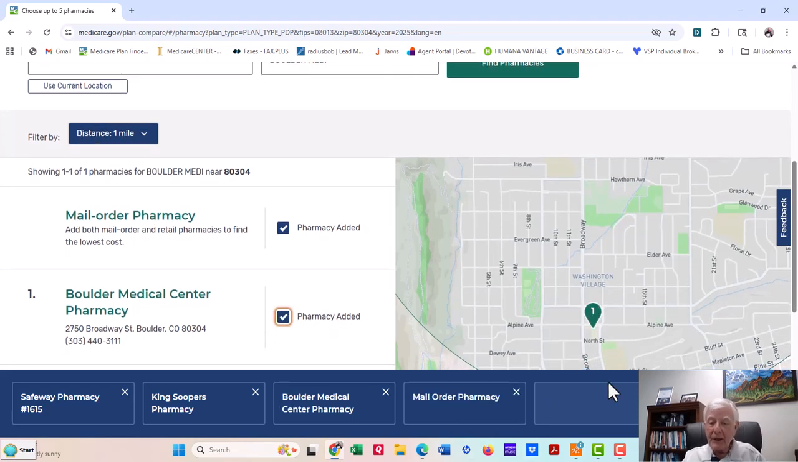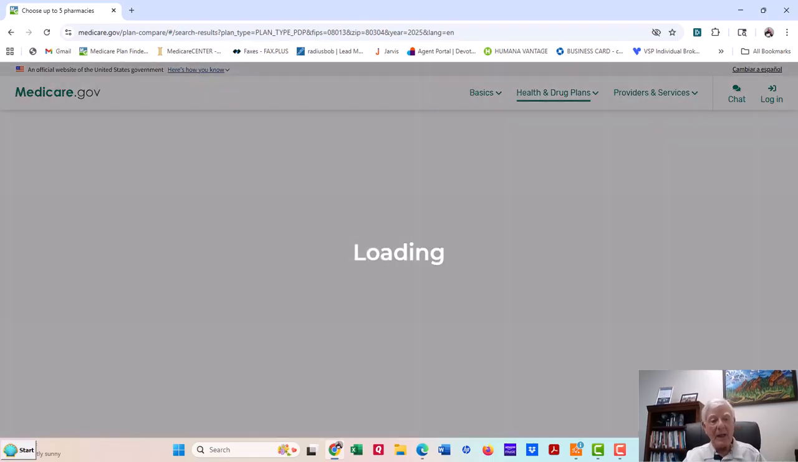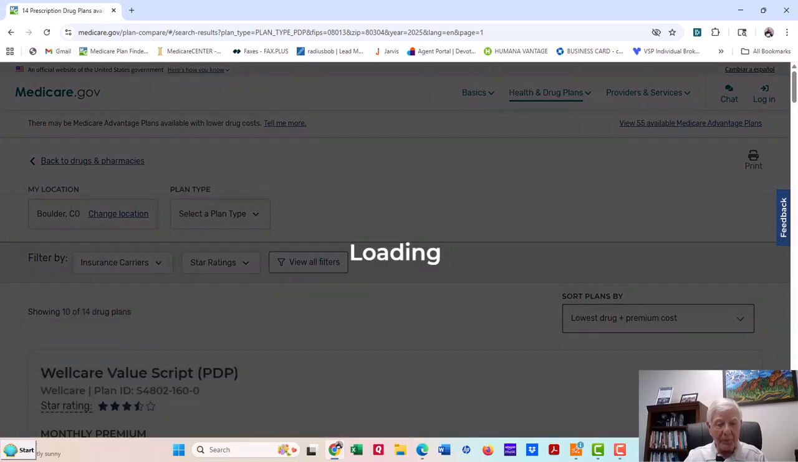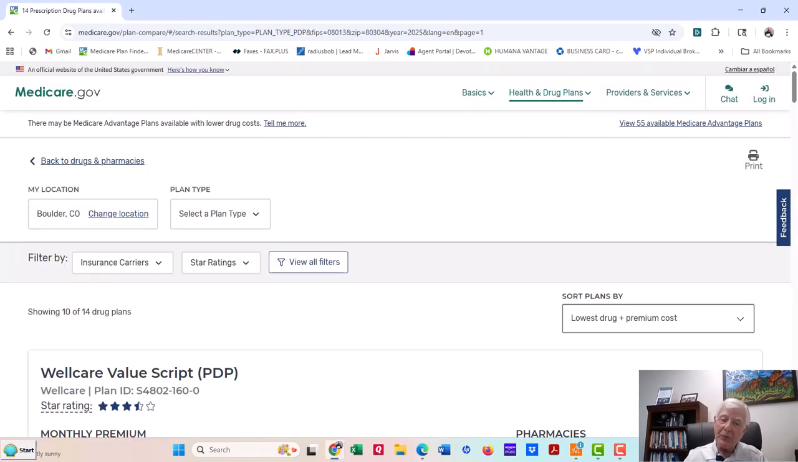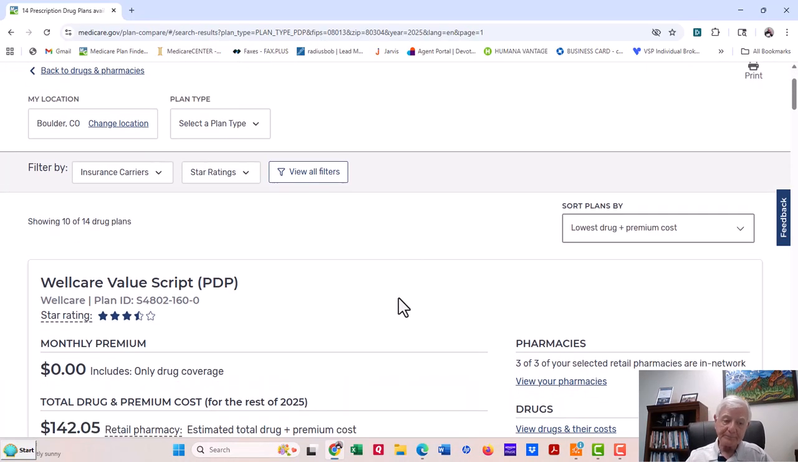So we have four. You're allowed five. We'll use those four. Now we're going to look at the plans. We're going to see what the costs are. Now it's going to compute these costs from October through the end of the year. Now, if you do this during annual enrollment in October, it's going to give you the cost for 2026. But for right now, if you're not in annual enrollment, it gives you the cost from the next month to the end of the year. So we're going to get 3 months here.